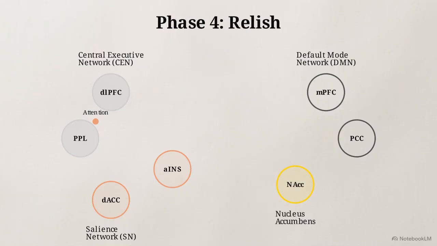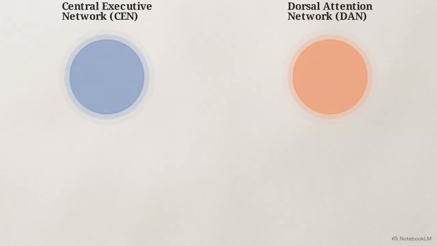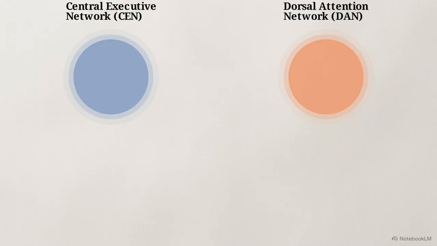This is followed by the relish phase, a brief moment of clarity that utilizes the frontal-parietal nucleus accumbens pathway. This provides the structural reinforcement needed to stabilize the new attentional focus through dopaminergic reward mechanisms. Rerouting attention requires sheer prefrontal force to break the natural gravity of the default mode network. Finally, attention stabilizes on the somatic anchor, such as the breath.